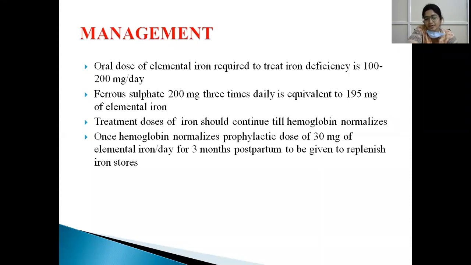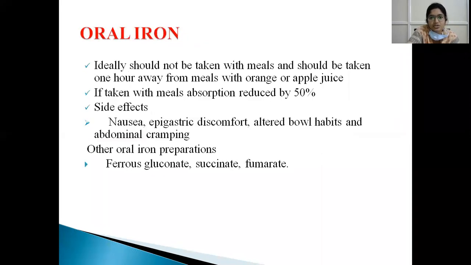And once the hemoglobin is normalized, a prophylactic or maintenance dose of 30 milligrams of elemental iron per day for 3 months to replenish the iron stores present in the body. So how do we take oral iron? It should not be taken along with meals and should be taken 1 hour after meals, along with some fruit juice containing vitamin C, which increases the absorption. If taken with meals, absorption is reduced by 50%.